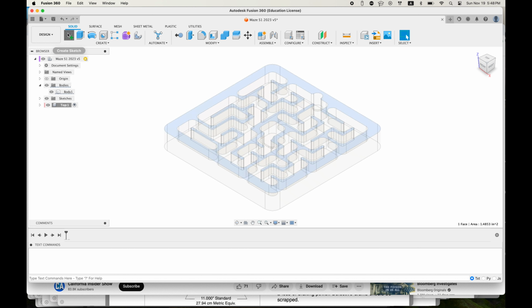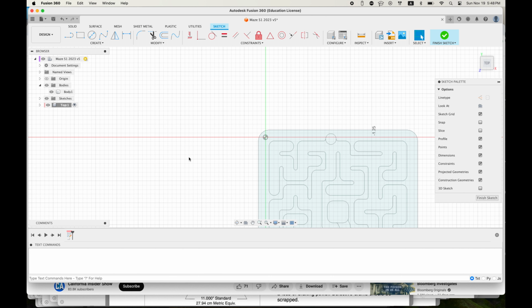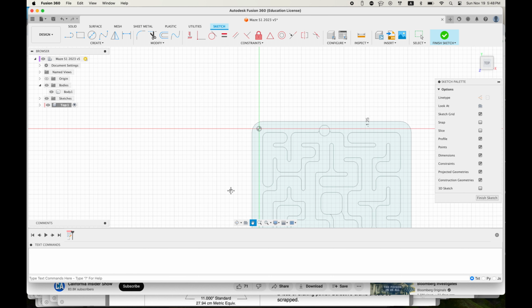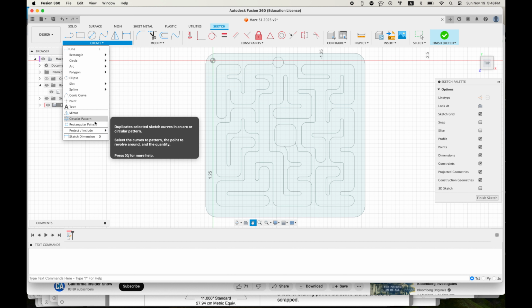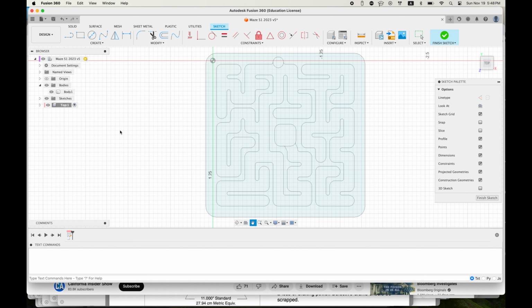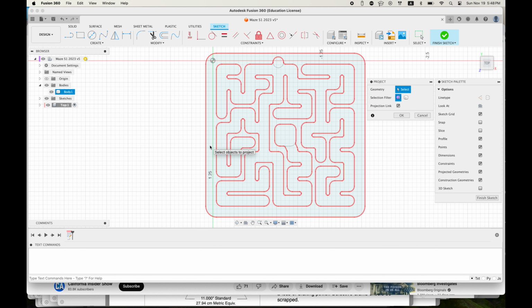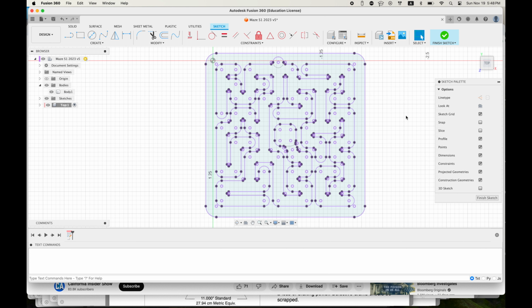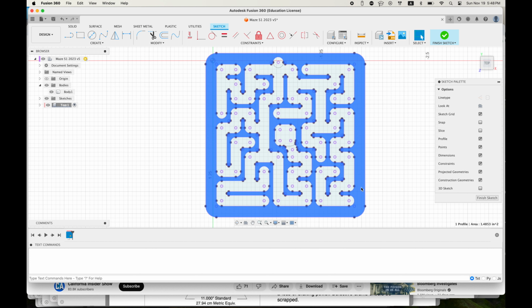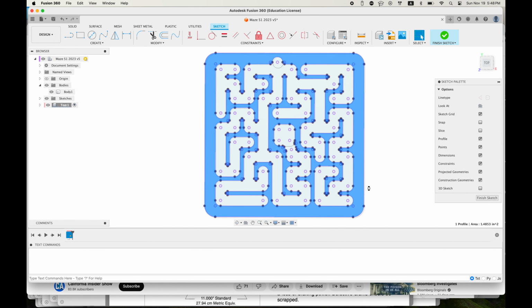Select the top surface of your base component. Create a new sketch, and on that sketch you'll use the projection command and project the outline of your base component. This will serve as the outline for your new component.